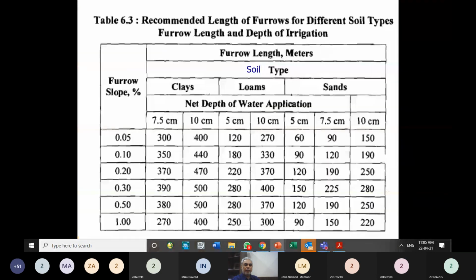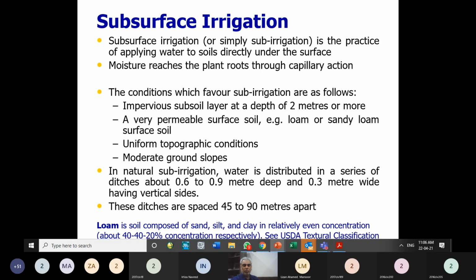So here is the guideline which can tell you how long a furrow should be if you have a certain slope in the field. For example, if you have 1% slope, and loamy soil, and you want to apply 10 centimeter of water, then 300 meter is the suitable length of the furrow. If loamy soil is there and you are applying about 10 centimeter, 4 inches of water to the land, and you have a slope of 1%, then 300 meter is recommended. So this table can help you decide the length of the furrow channel.